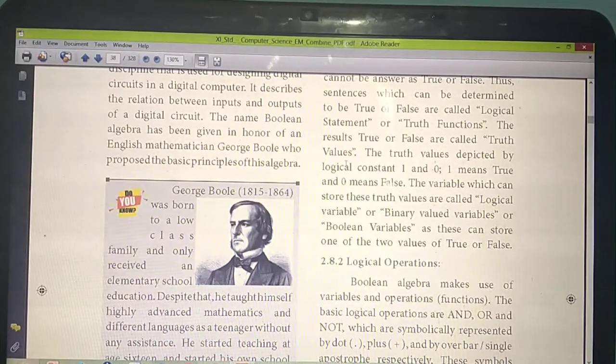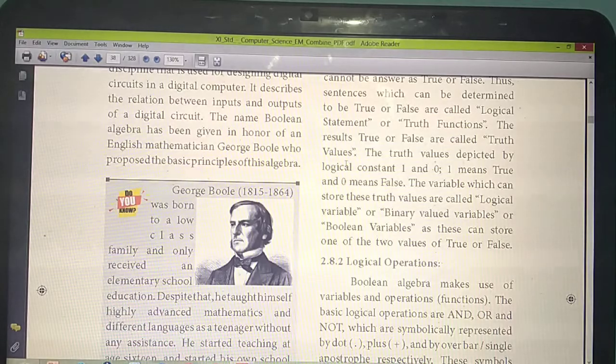In Boolean algebra we used to say these truth values are either 0 or 1. Understand? 0 means false, 1 means true. This is all very important. If after completion of your 12th standard you go for engineering, this chapter is very important. One subject you will study fully about Boolean algebra, and also the previous chapter, the first part I taught now, you will study that too. These 2 chapters are very important in engineering. The same chapter you are going to study in engineering also.